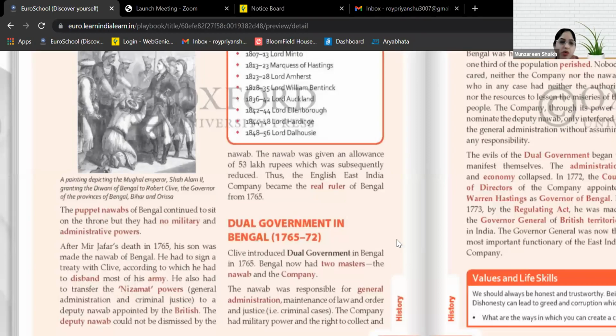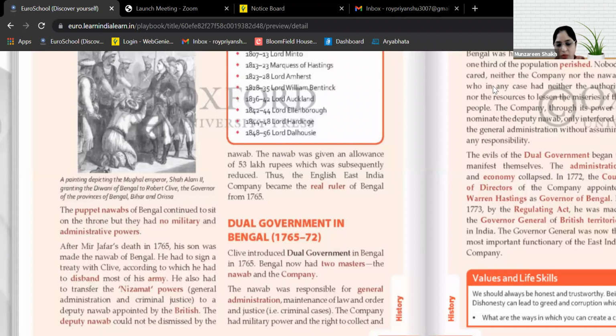Yes, Vivan, say. What was there in the Treaty of Allahabad? Ma'am, the Treaty of Allahabad was signed between Robert Clive and the Nawab of Awadh and Shah Alam, the Mughal emperor. Between which two Nawabs? Give the names. Ma'am, Shuja-ud-Daula and Shah Alam, the Mughal emperor. Very good. Between Shuja-ud-Daula and Shah Alam II.